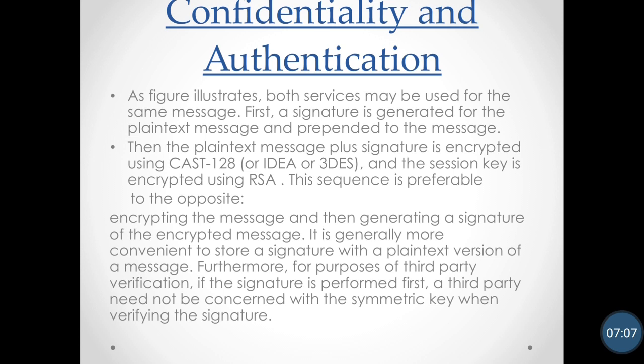Then the plain text message plus signature is encrypted using CAST-128, or we can use IDEA, which means International Data Encryption Algorithm, and we can also use 3DES, triple data encryption algorithm. We can use any of these algorithms for encryption, and the session key is encrypted by using the RSA algorithm.